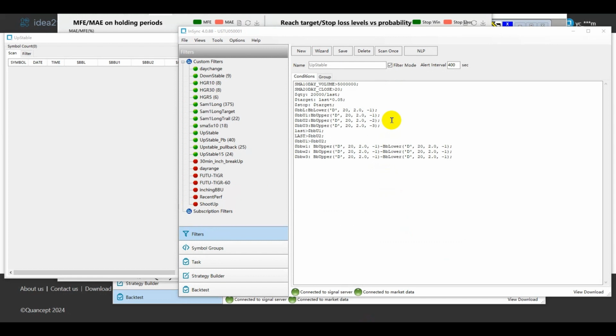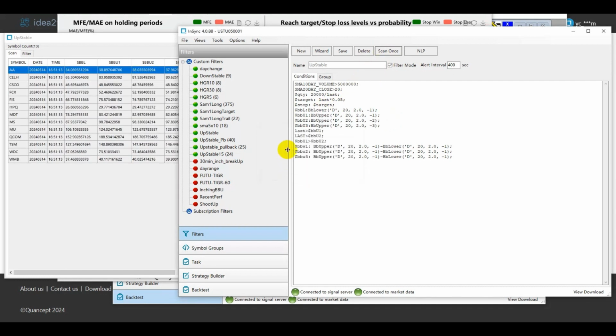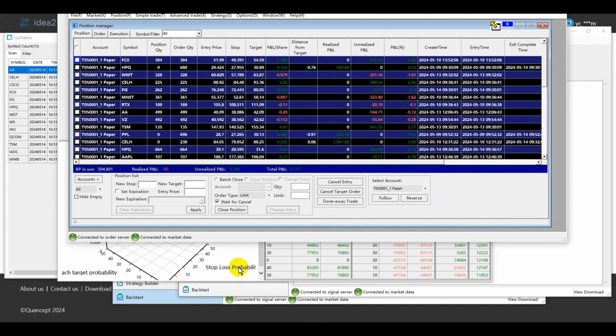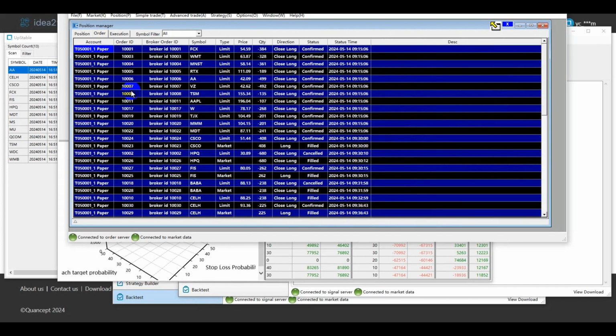Now let's take a quick look at our software. Insync does everything we just saw with more details. Here the scan can come back instantaneously. Besides backtesting, MFE and MAE statistics provide very clear numbers for optimizing profit and stop-loss levels. Crystal Trade gives you high productivity when managing positions and orders.